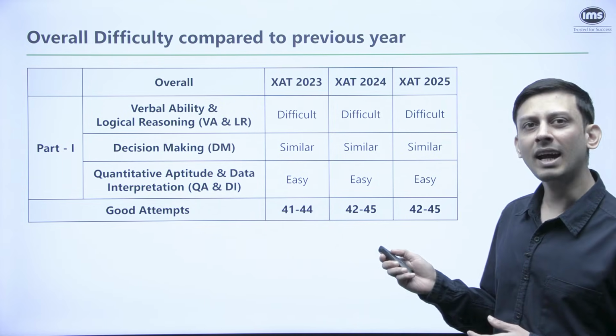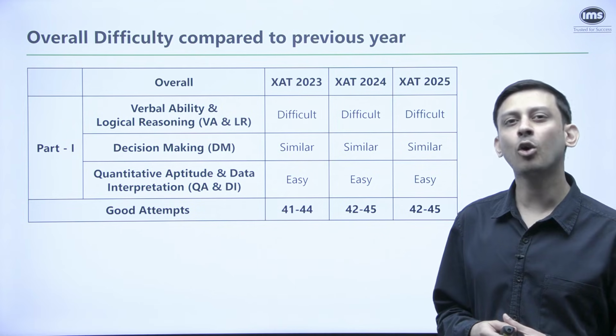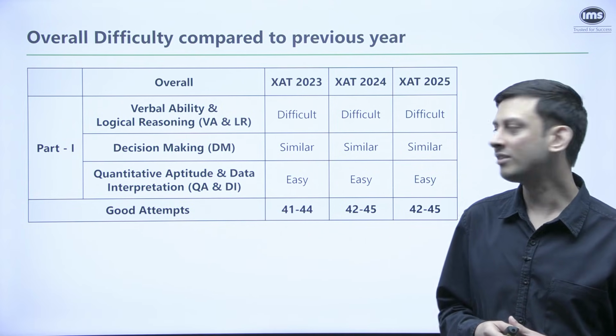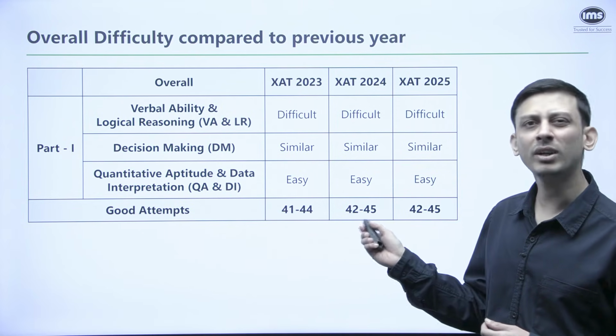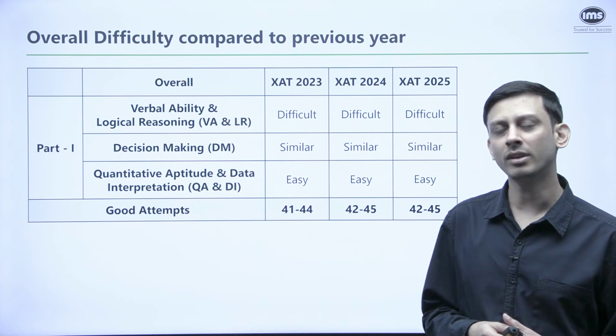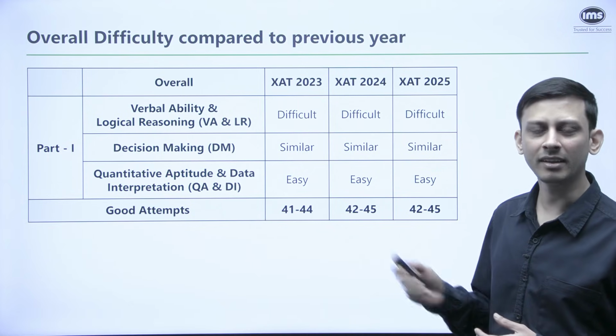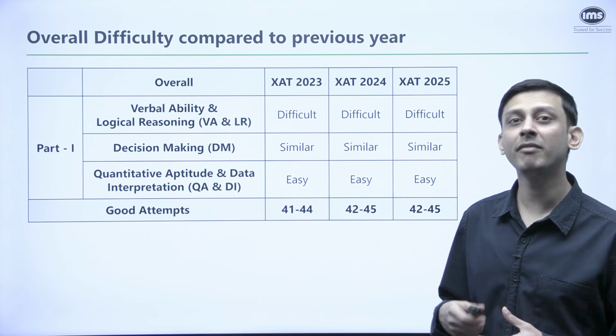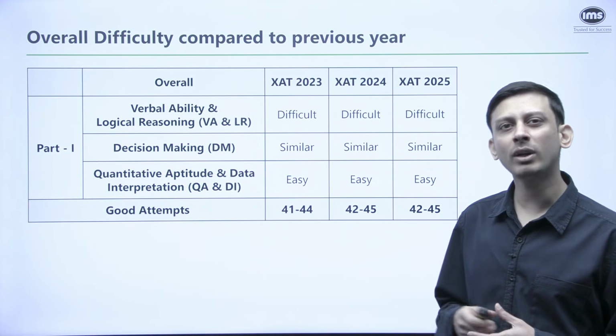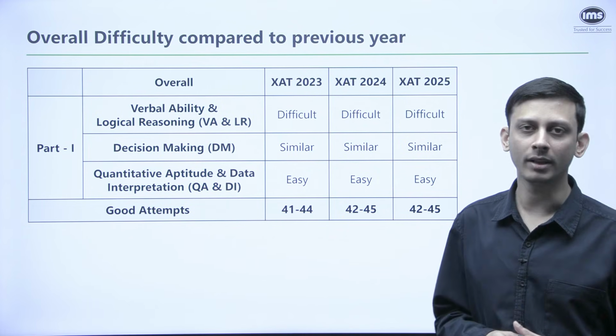And if you look at the good attempts that were required to get the top calls, to get the XLRI call, of course, you can see around 40 to 43 questions would be pretty good. So you can see the ranges are very similar. 45 plus attempts would be very good. And even 40 to 43 good attempts would help you get the call.